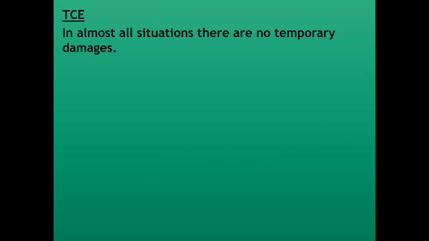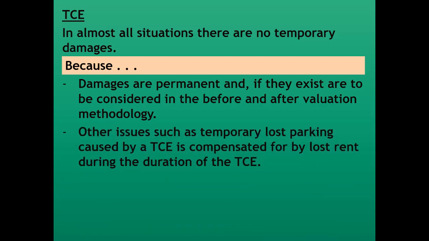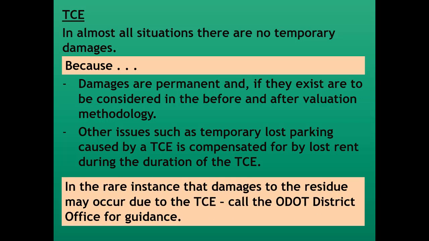In almost all situations, there are no temporary damages because damages are permanent, and if they exist, are to be considered in the before and after valuation methodology. Other issues, such as temporary lost parking caused by the temporary, are compensated for by lost rent during the duration of the temporary construction easement. In the rare instance that damages to the residue may be viewed as occurring, we need to call the ODOT district office for guidance.